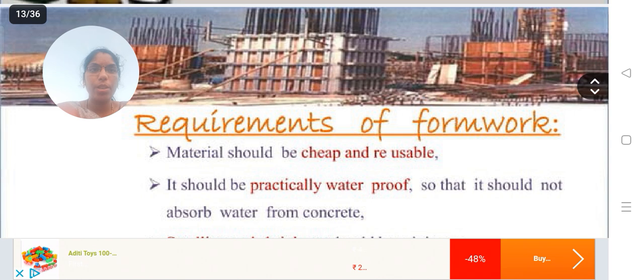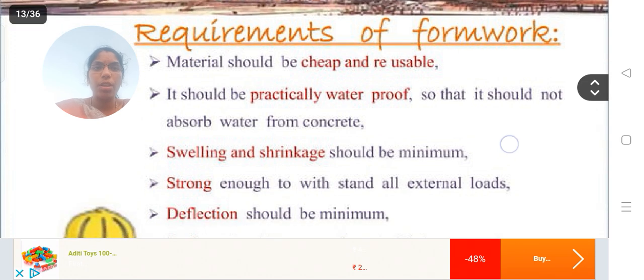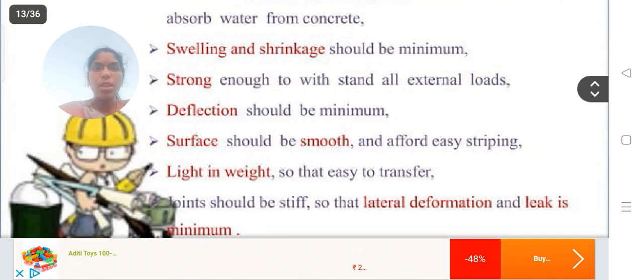So, requirements of the formworks. What are the requirements when we have to select the formwork material? Material should be cheap, reusable, and practically waterproof. It doesn't absorb the water from concrete. Swelling and shrinkage should be minimum. Strong enough to withstand all external loads.